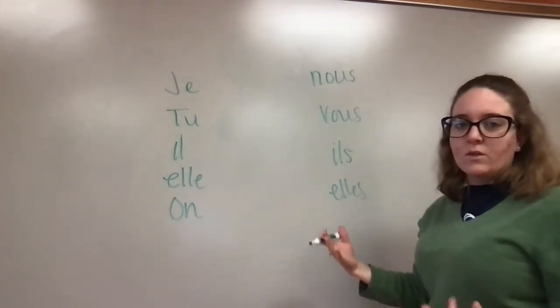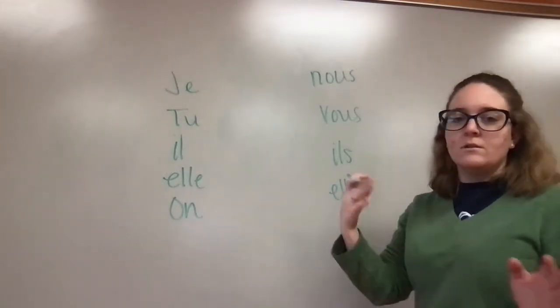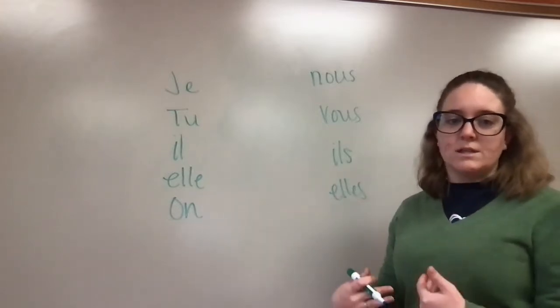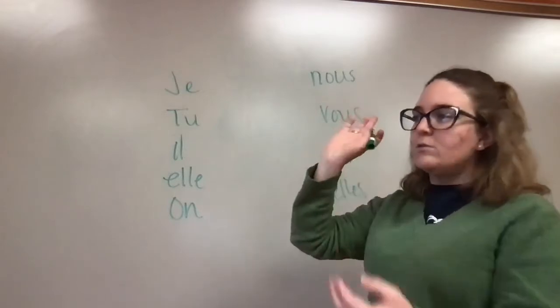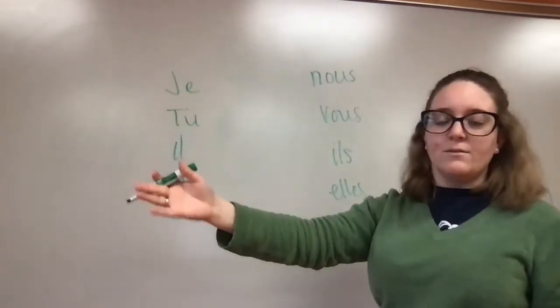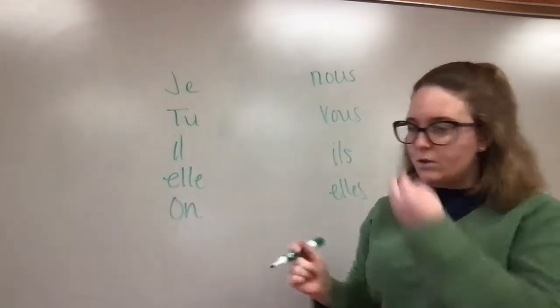So we're talking about the subject of the sentence, the person who is doing the action of the sentence. I walk the dog. I am the subject of that sentence. I'm the one doing the action, walking the dog. If I said, you like fish, you are the one liking the fish, you are the subject of the sentence. Okay, so that is the equivalent in English.